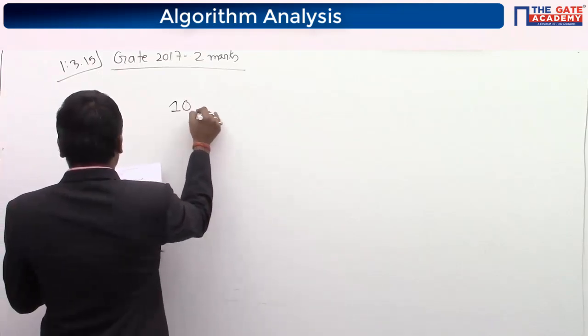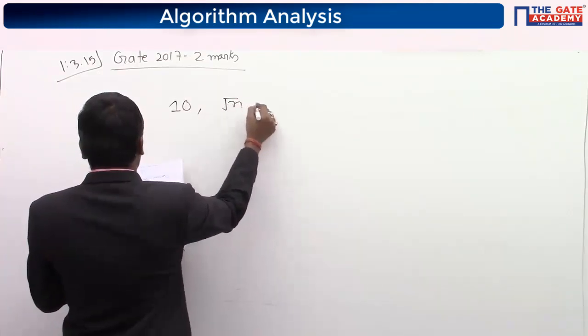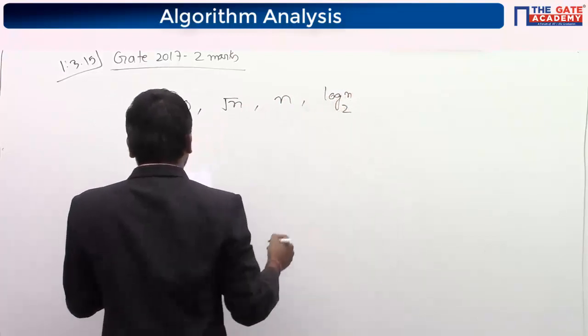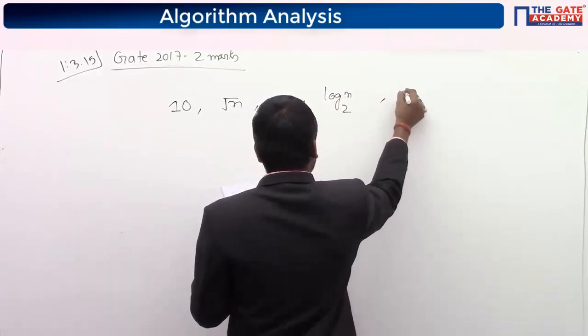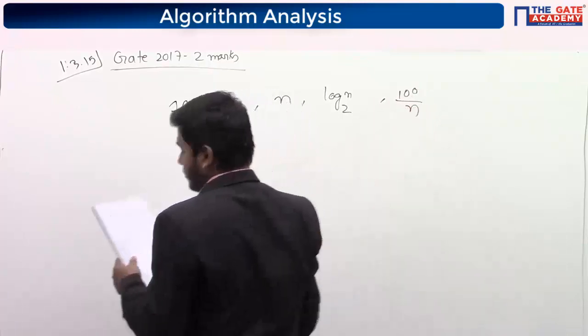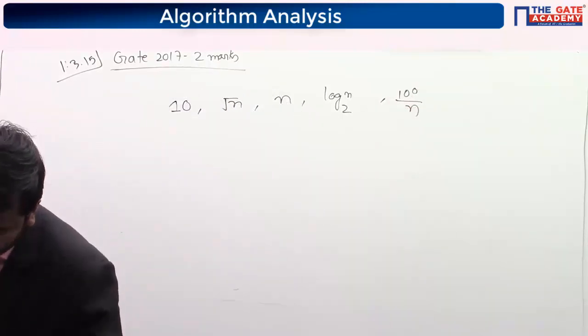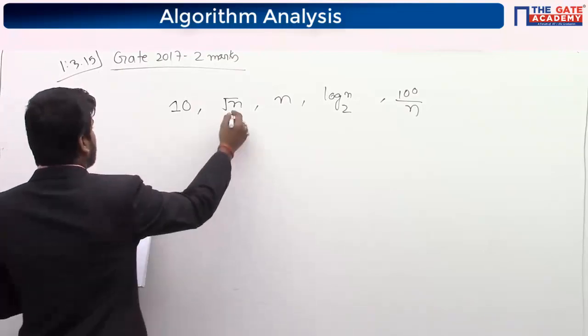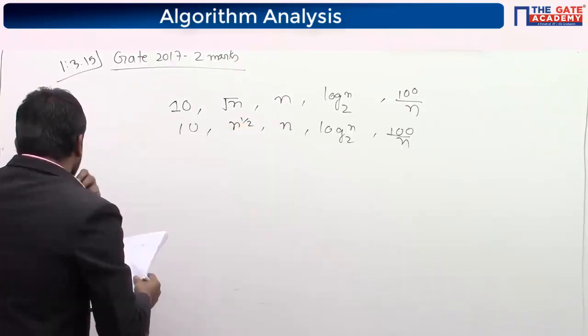So 10 root n, n, log n squared, and 100 by n. Last one is 100 by n. You can write it as n to the half.